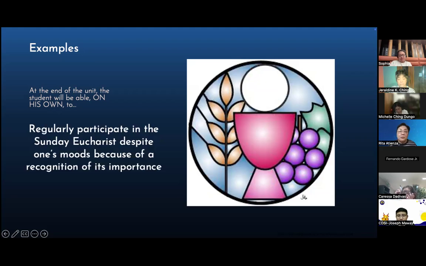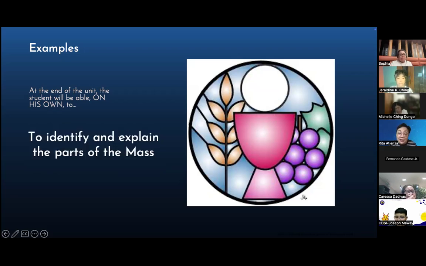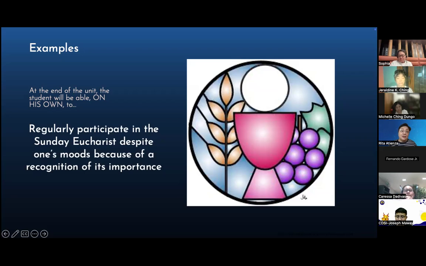An action goal might be you want your students to know the parts of the mass so that they can, in the real world, regularly participate in the mass despite being not in the mood, because you know that God is there. It's your community gathering to give thanks, etc. Right? That's the action goal.